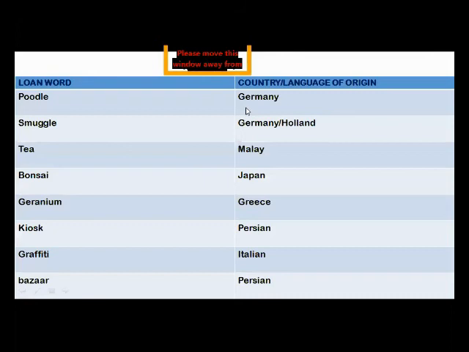In your course book, you can see on page number 13, there is a table given. There are two columns: loan word and the country or language of origin. So the first word is poodle, that belongs to Germany, but it is used in English language.